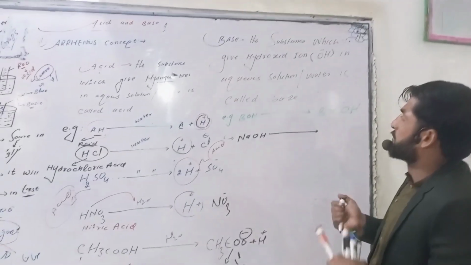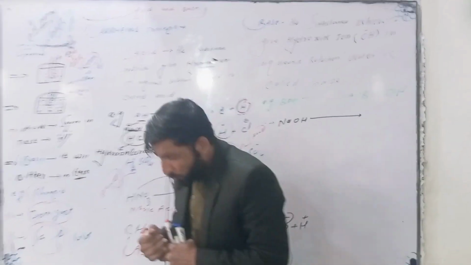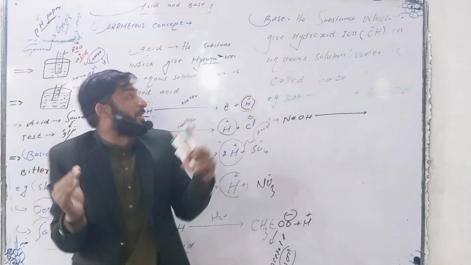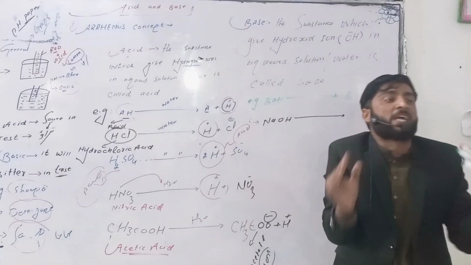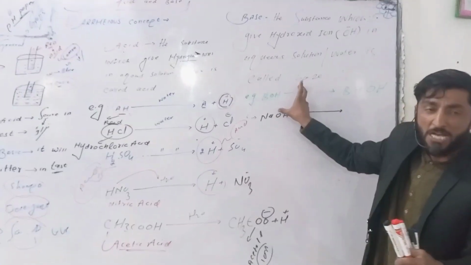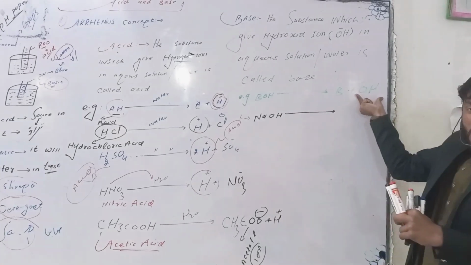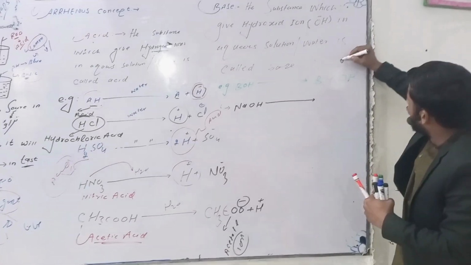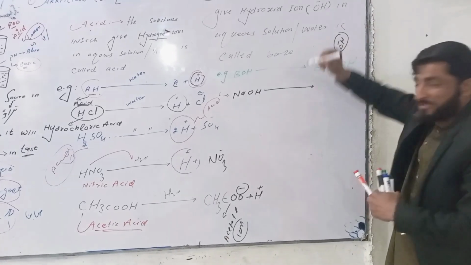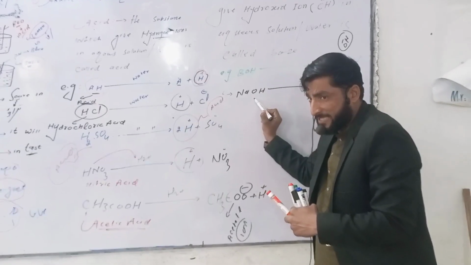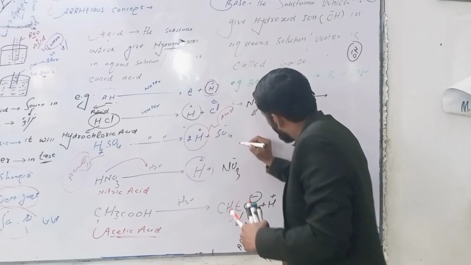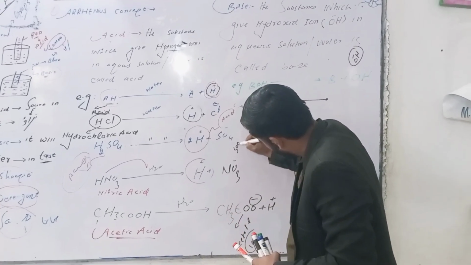The next example, let's go with the base. What does Arrhenius say about the base? Arrhenius said those substances which give us hydroxide ion, meaning OH ion, that substance could be the base. For example, this is NaOH, sodium hydroxide.